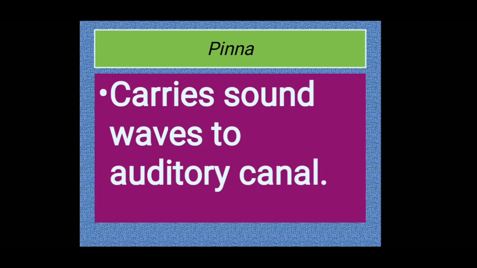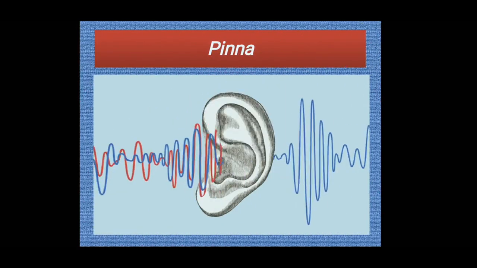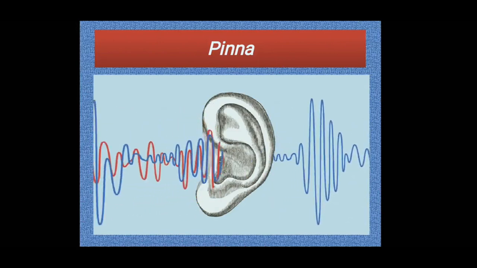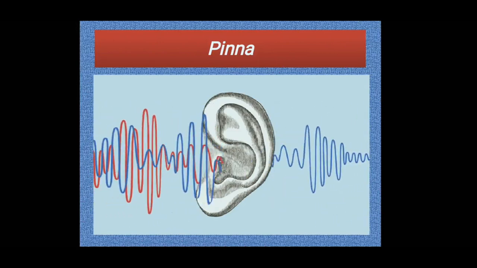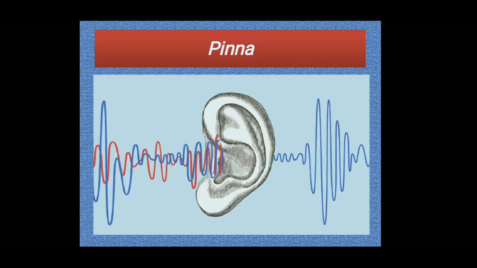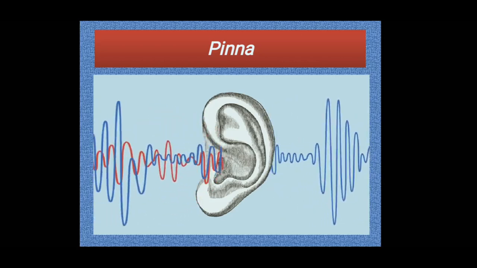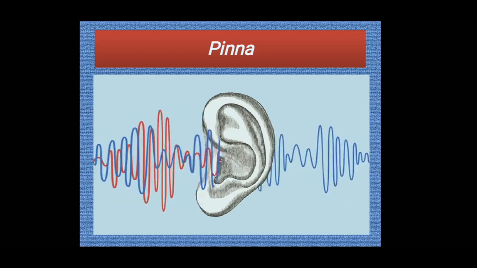So the first part of the ear which receives the sound wave is the pinna. It carries sound waves to the auditory canal. That is the major function of the pinna. Here you can see the pinna collecting the sound waves. So sound waves are collected by the organ called the pinna, which is a part of our external ear.